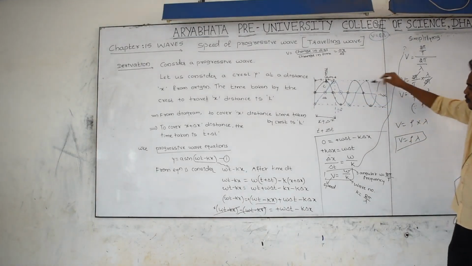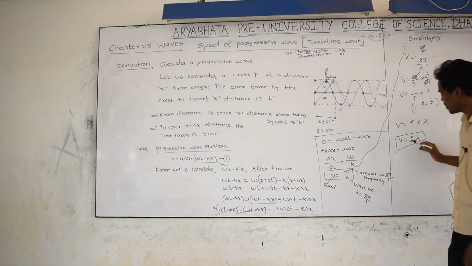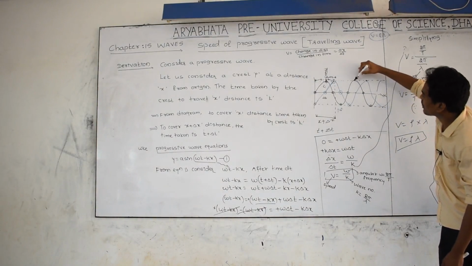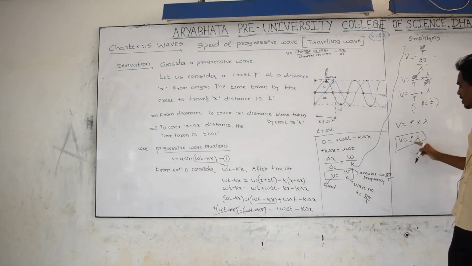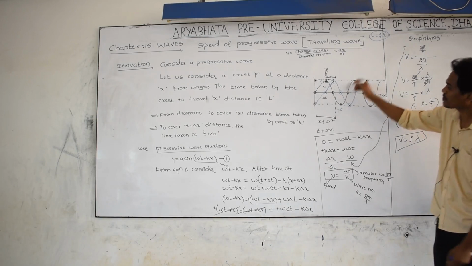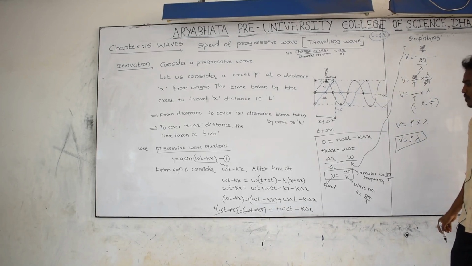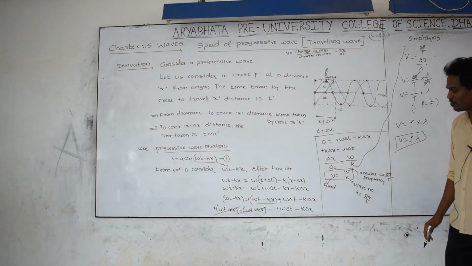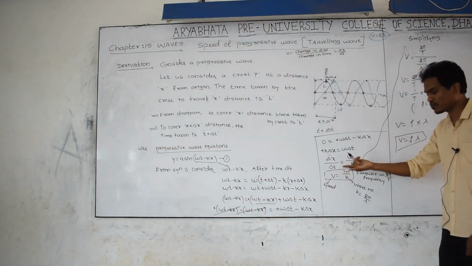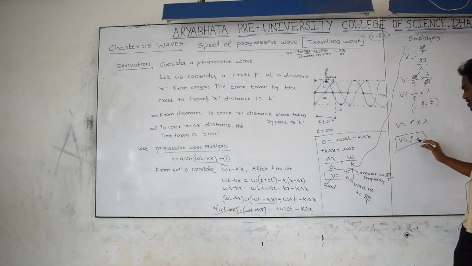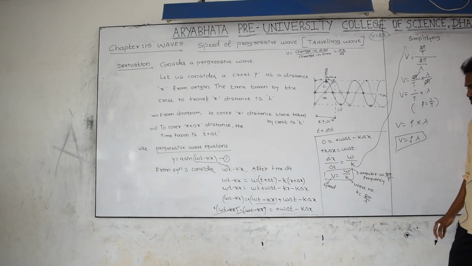The speed of the wave, V, can be found by using frequency into wavelength. Length of one wave, from here to here, this is lambda; length of one wave into number of waves passing through the medium, frequency into wavelength. By using this formula also it is possible to find the speed of the wave, or you can use the other formula. Both formulas are the same. Velocity, linear frequency, and this is wavelength.